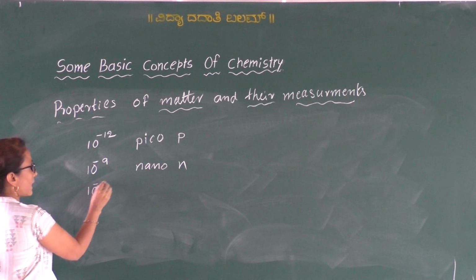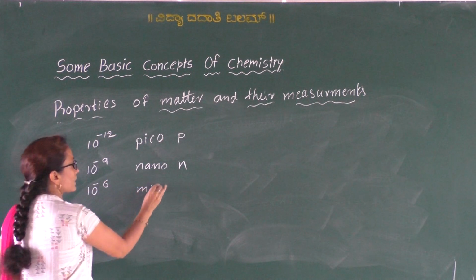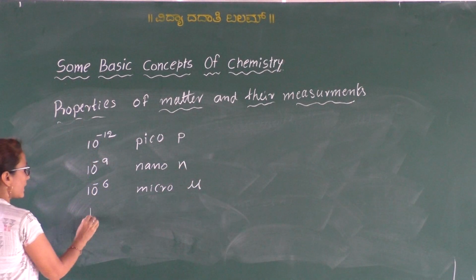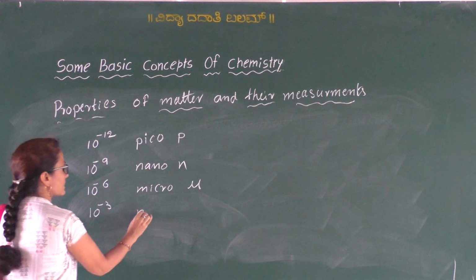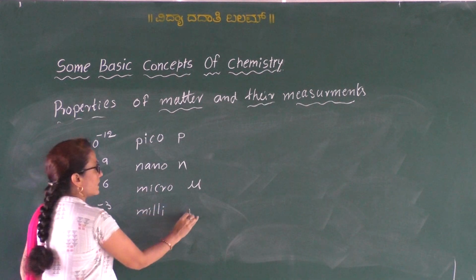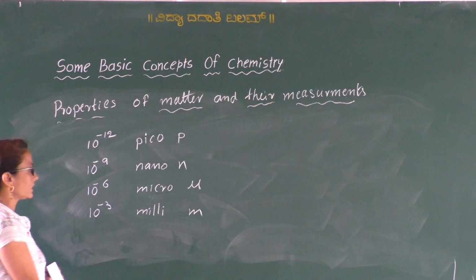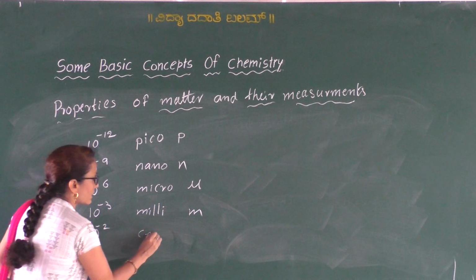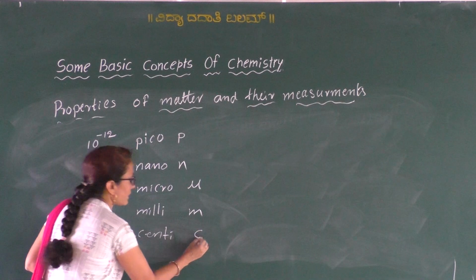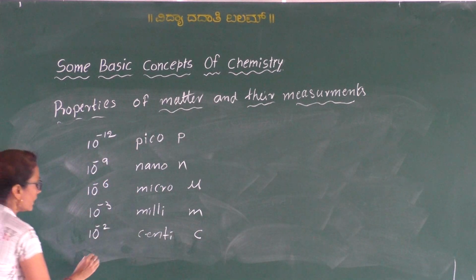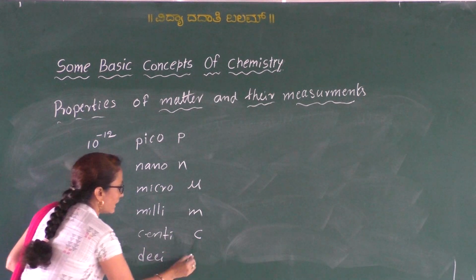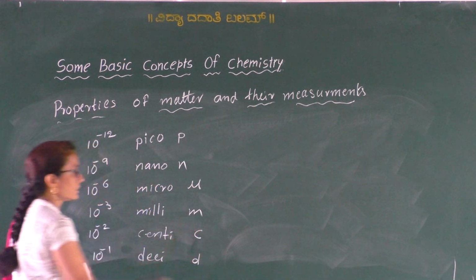10 to the power of -6 is micro, represented by the symbol mu. 10 to the power of -3 is milli, represented by small letter m. 10 to the power of -2 is centi, represented by small letter c. 10 to the power of -1 is deci, represented by d.